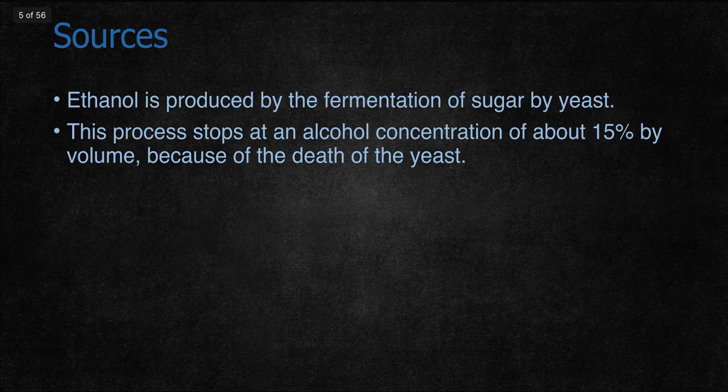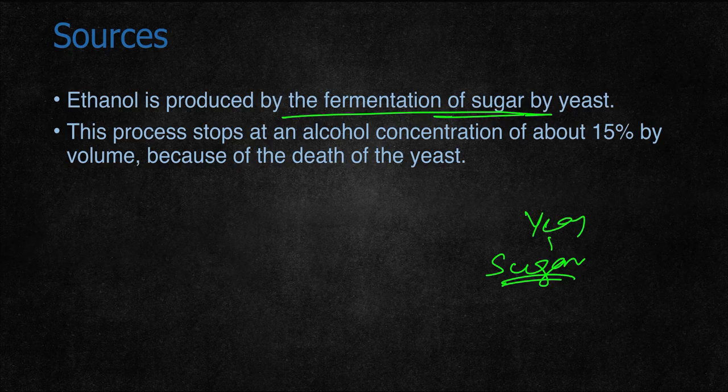Coming to the source of alcohol: ethanol is produced by fermentation of sugar by yeast. The sugar may be obtained from any substrate, such as wheat, barley or anything else. Whenever the yeast acts on sugar, it forms alcohol, that is ethanol. This process usually stops at a concentration of about 50%.